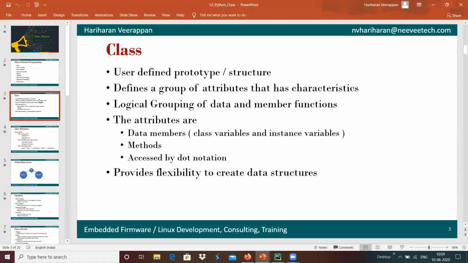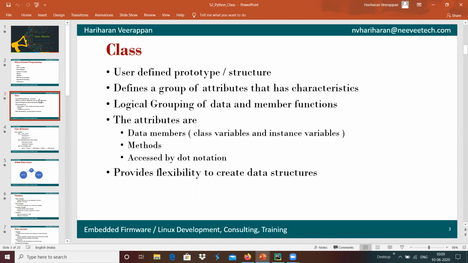To start with, a class is basically a user-defined prototype or a data structure. It defines a group of attributes that have the same characteristics. For example, all students will have the same characteristics that can be listed: the name, the department, the marks, the attendance, the exams.